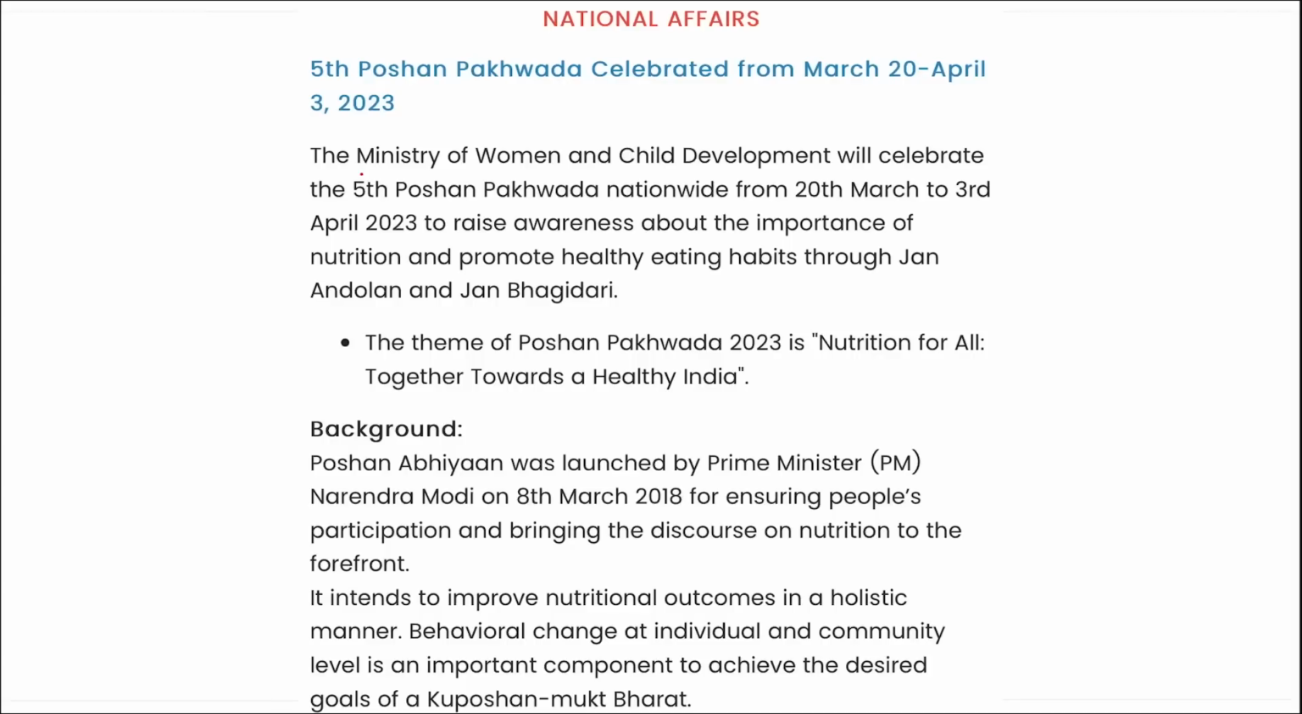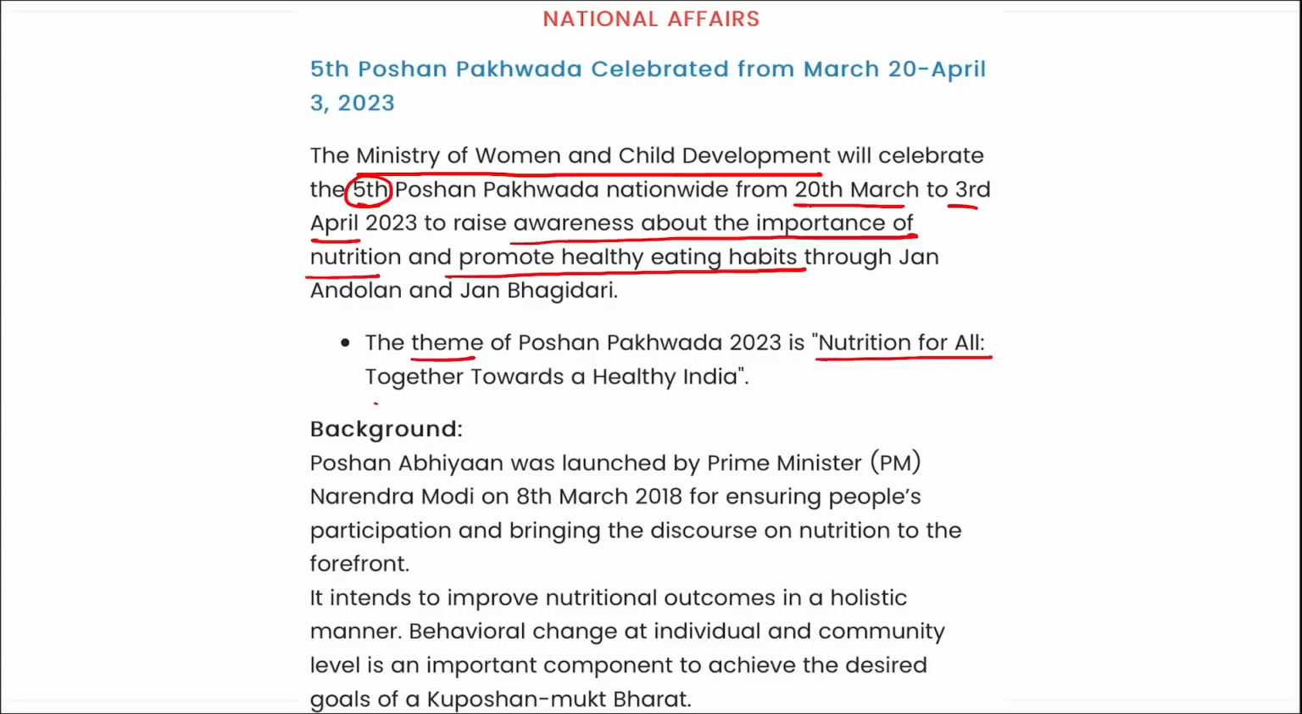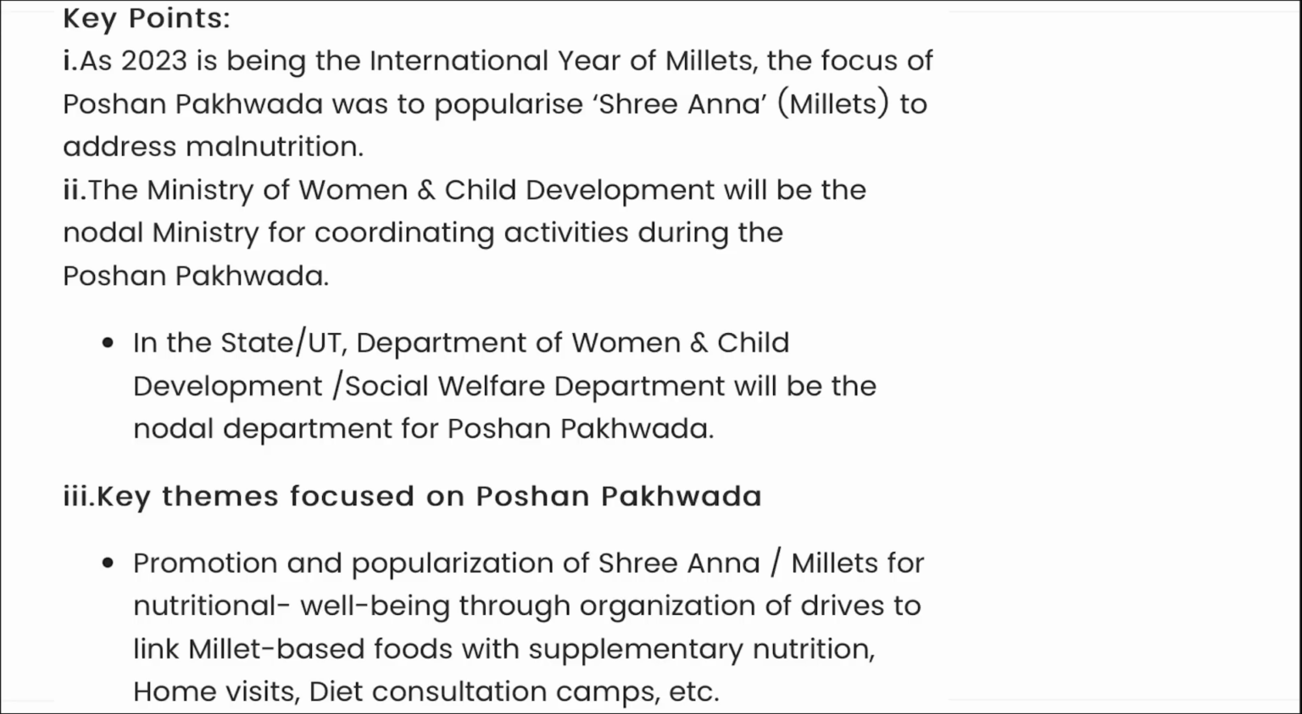Here you can see it is your Ministry of Women and Child Development. Fifth edition of it was observed. It was from 20th of March to 3rd of April, and basically to raise awareness about the importance of nutrition and promote healthy eating habits. The theme here you need to remember is Nutrition for All Together Towards a Healthy India, and Poshan Abhiyan was launched by PM Narendra Modi on 8th of March 2018 for ensuring people's participation. Correct. Next,